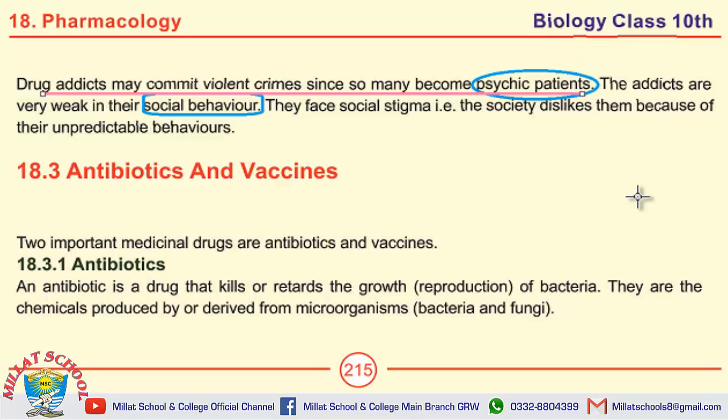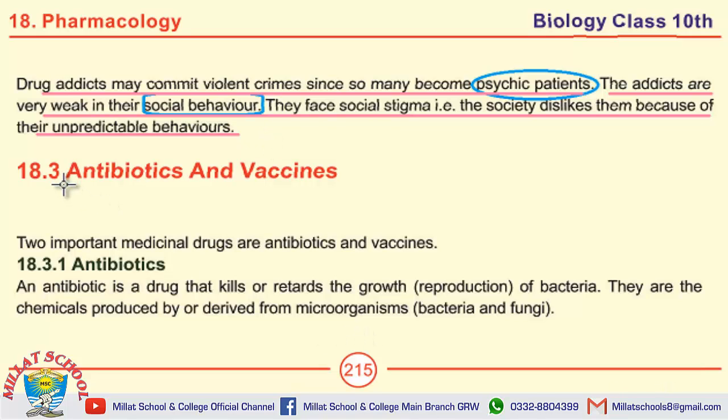The last heading under discussion in this long question is social behavior. The addicts are very weak in their social behavior. They face social stigma, that is, the society dislikes them because of their unpredictable behaviors. So this is the end of the long question, drug addiction and associated problems. These were some of the associated problems which have been discussed over here with proper headings.